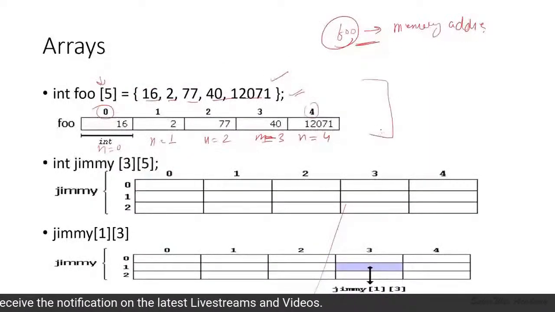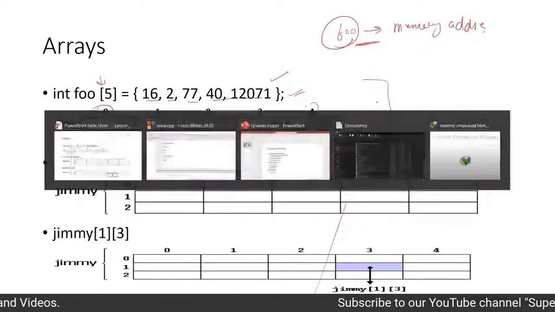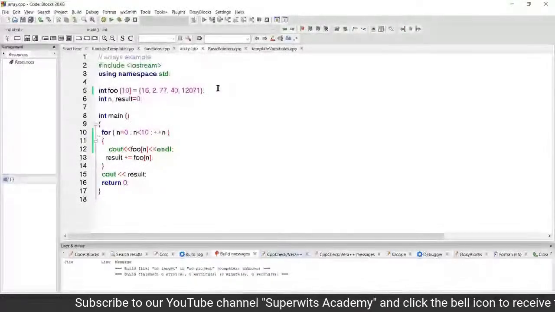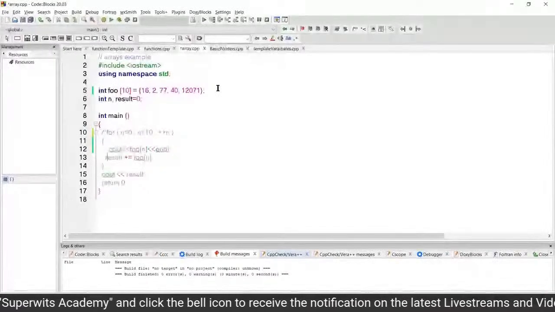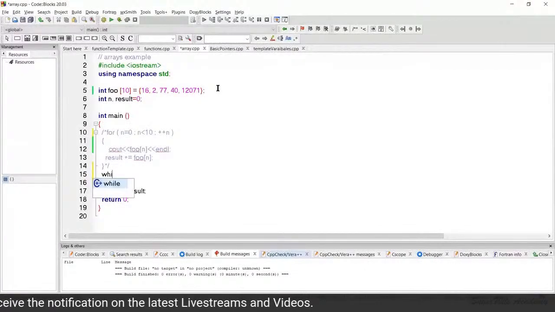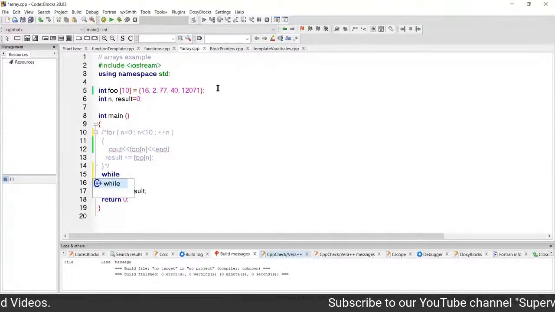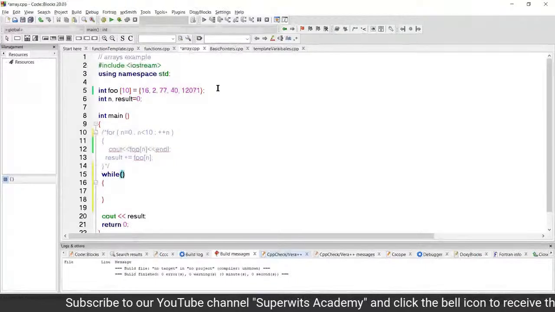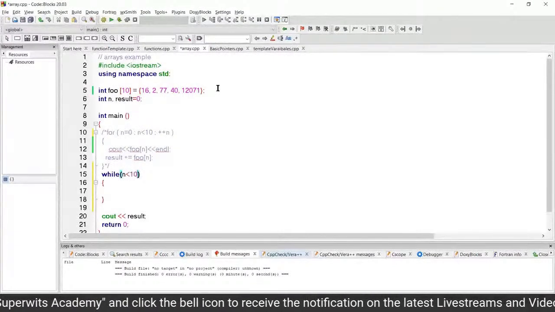So this is one typical example you have correspondingly, and this is the most basic implementation of your arrays. Now another part is, because we were discussing the particular set of pointers, so what I'm going to do is I'm going to comment this particular piece of code, and I'm going to do a particular change here. Now, so I know how many locations are here, so I'm going to do a simple thing. While n is less than 10, right?